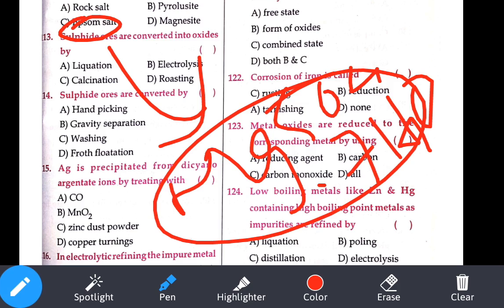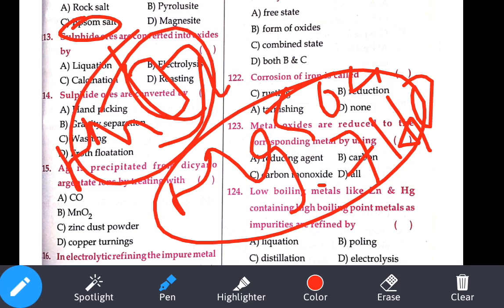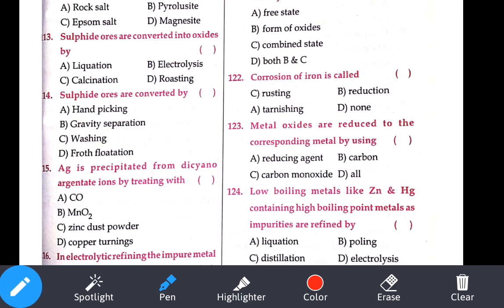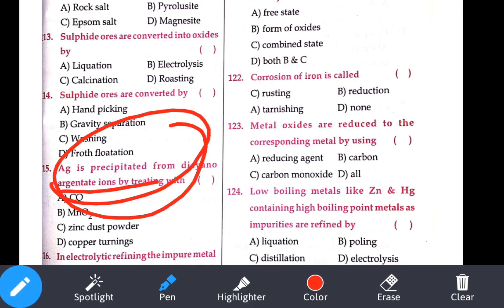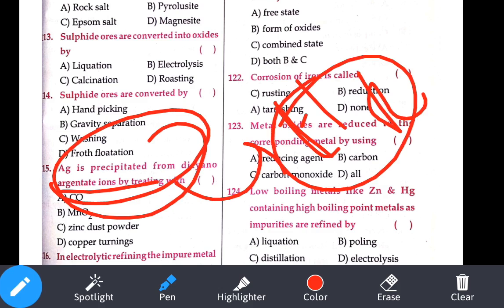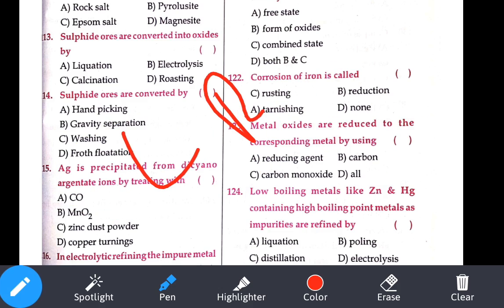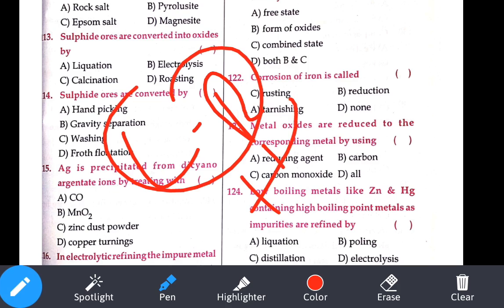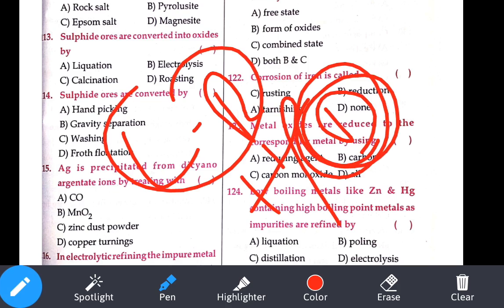Next, see the 15th question. Ag is precipitated by dicyanoargentate. This concept occurs in the least reactive metals. Least reactive metals are extracted either by heating or displacement. Here displacement is used for extracting silver, Ag. Dicyanoargentate is treated with zinc dust. Zinc, what is that option? Option C is our option.